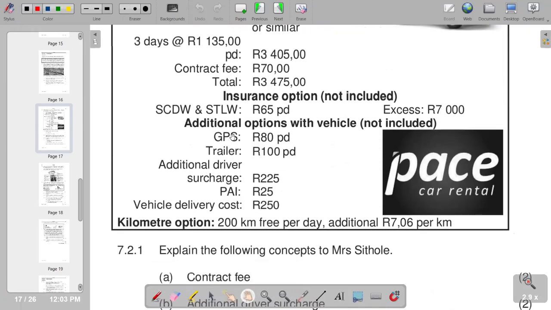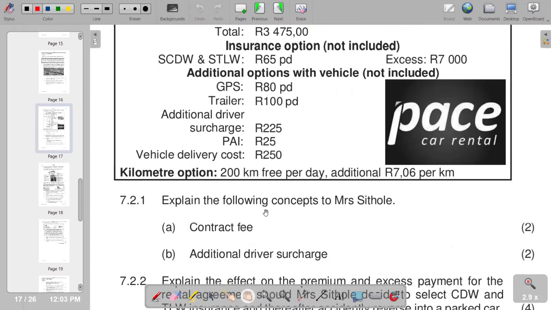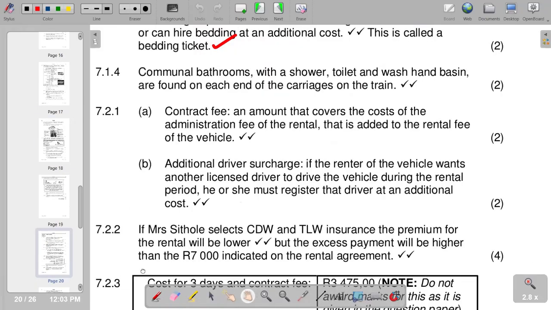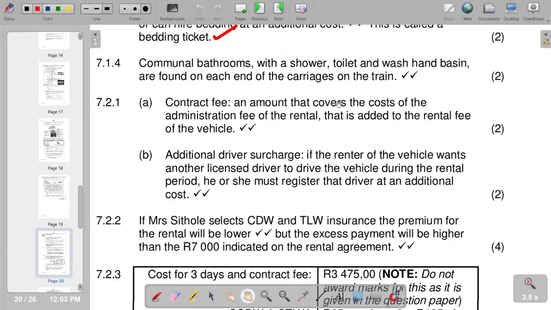Then in terms of the first question, it reads, explain the following concept to Mrs. Stolle: contract fee, additional driver surcharge. So you'd see that contract fee is an amount that covers the cost of the administration fee of the rental that is added to the rental fee of the vehicle. Then look at the additional driver surcharge. Surcharge is if the renter of the vehicle wants another licensed driver to drive the vehicle during the rental period, he or she must register that driver at an additional cost. So those are the descriptions that we have within that context.